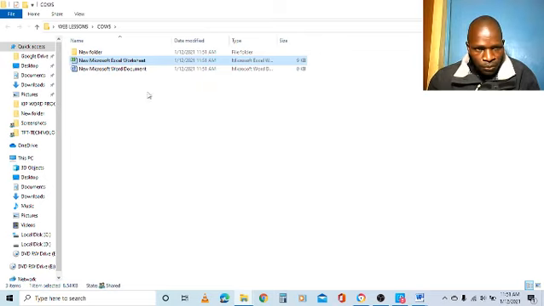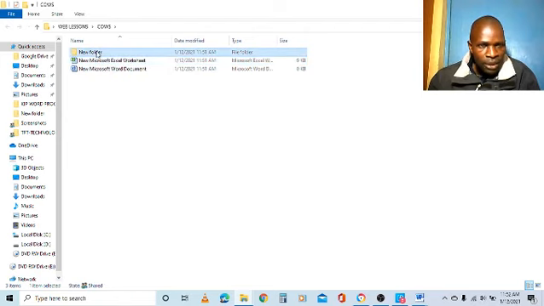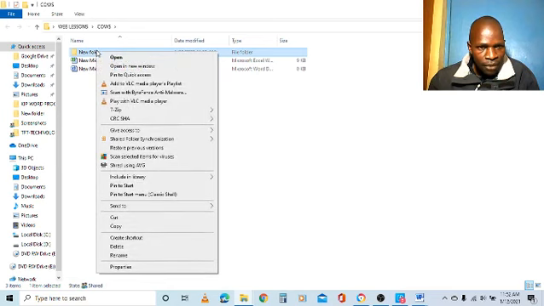Method two, within this folder, I can also create another. I can create a shortcut for this new folder. So I click. So creating a shortcut of a folder or a file within the same folder. So I'll right click here.